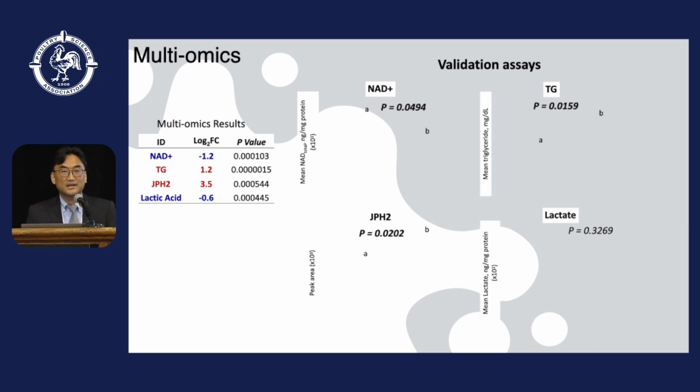Only lactate concentration was slightly lowered in spaghetti meat in the targeted assay, but not at a statistically significant level, whereas in the multi-omics data the lactate level was down at a statistically significant level. Overall, these results show that multi-omics data could be reliable for predicting pathway-wise muscle alterations and the mechanisms involved.